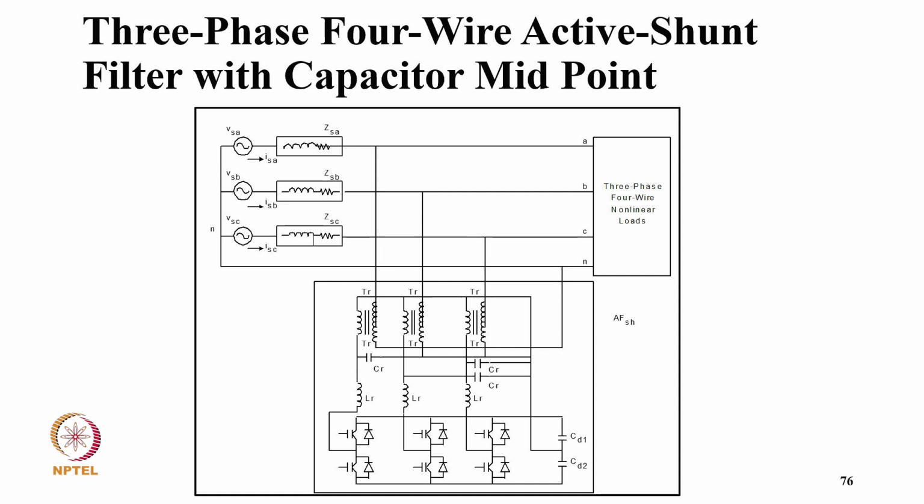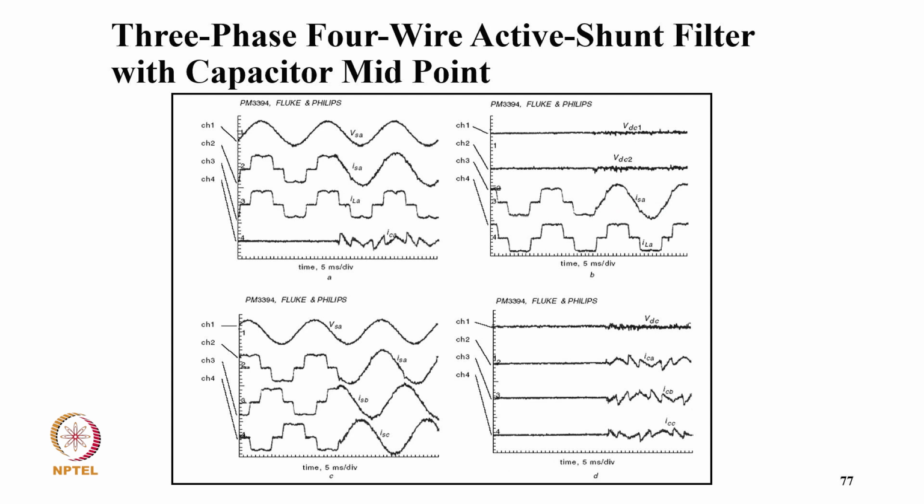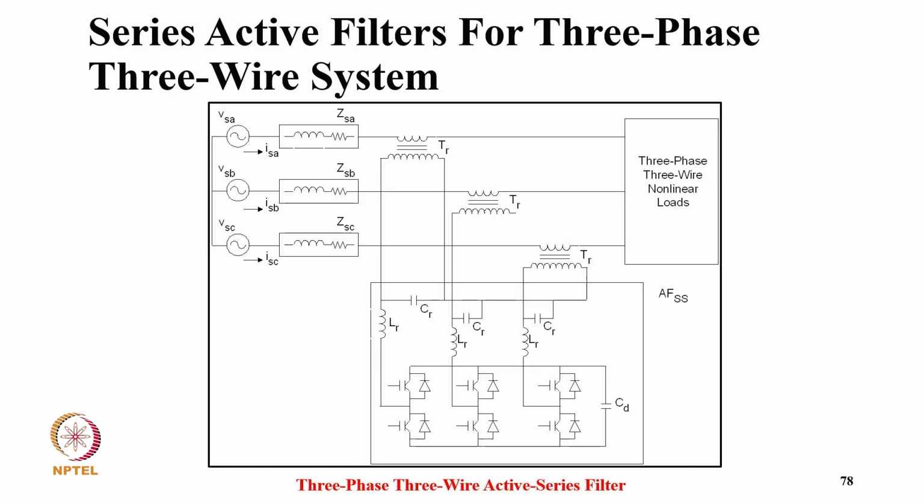And if it is used on high voltage, normally we use a transformer so that the power electronics is designed at optimum voltage, typically with the capacitor midpoint for a four-wire shunt filter. And these are the typical results corresponding to the experimental results when the filter is turned on and goes into operation.